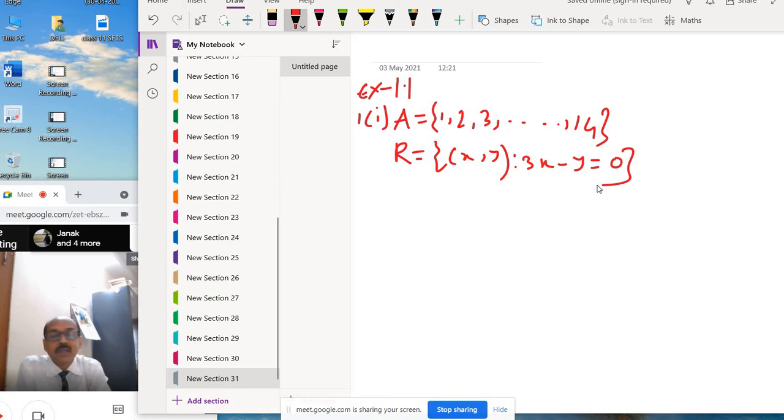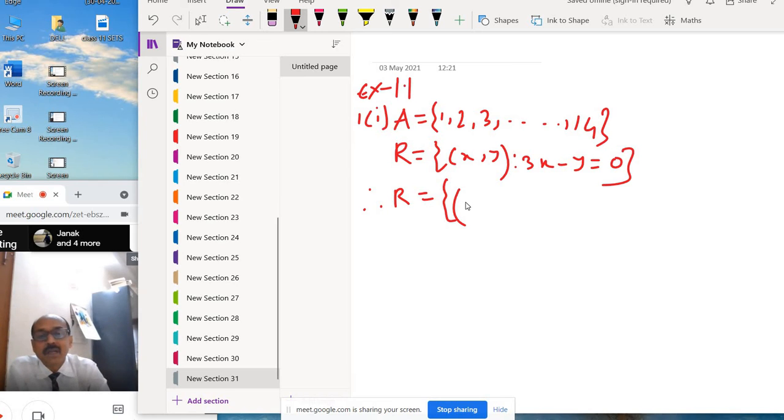And what are the x values? x is 1, 2, 3, 4 up to 14. So first you write down the relation. Therefore R equals: if you take x equal to 1, then y equals 3 into 1, which is 3.